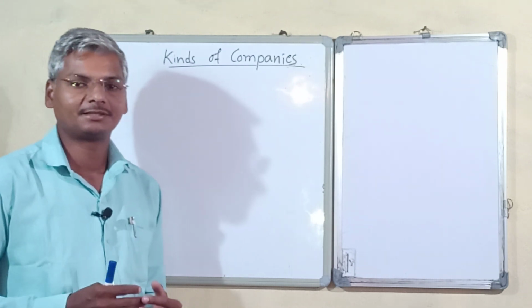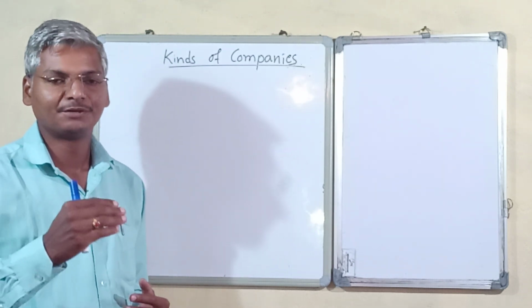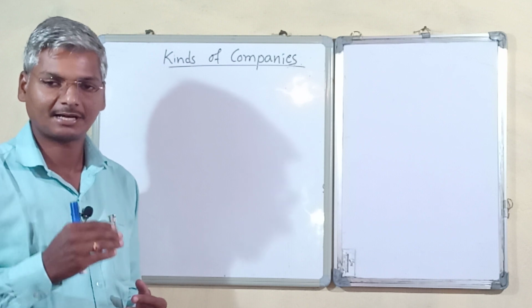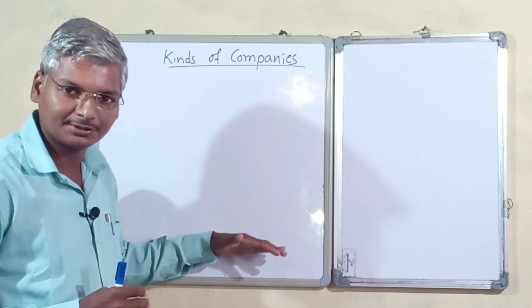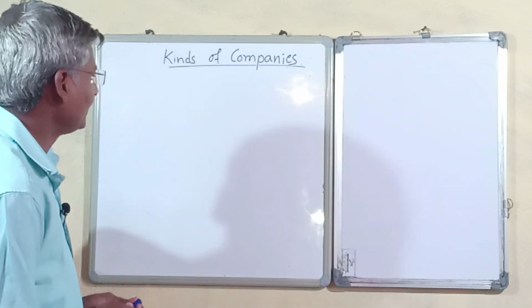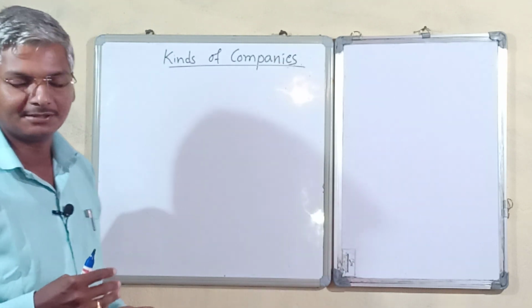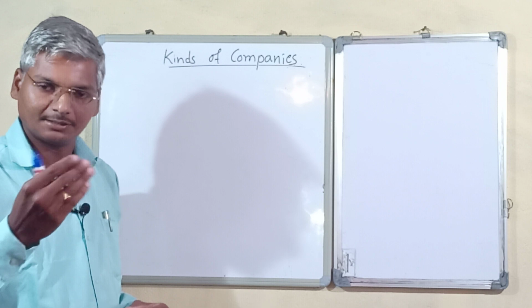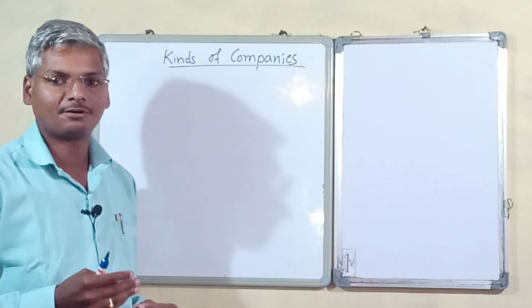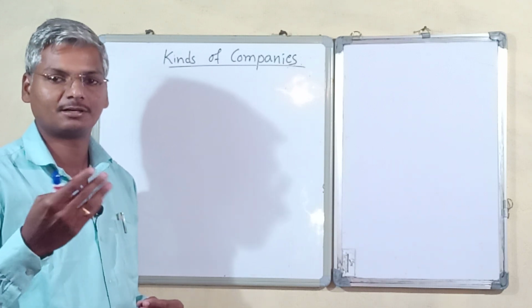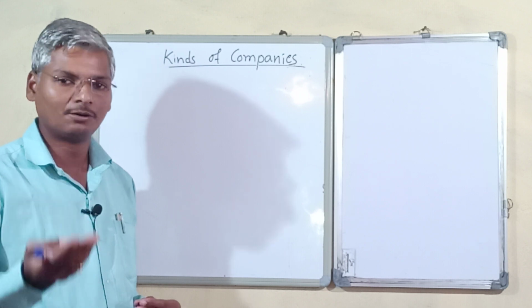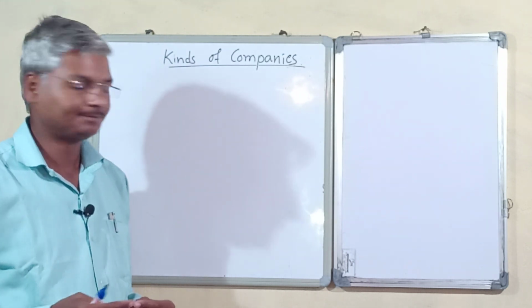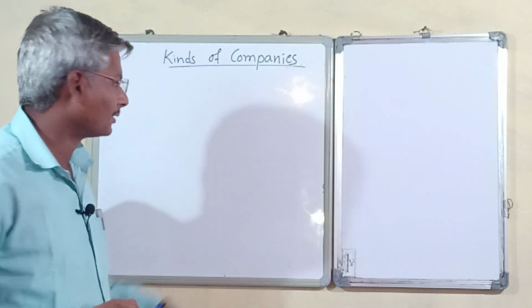The Companies Act 2013 classifies companies into various categories or various kinds, and that we are going to see in this video. We classify companies into various categories based on incorporation, based on liability, based on membership, based on ownership, and other companies. So we will see one by one.